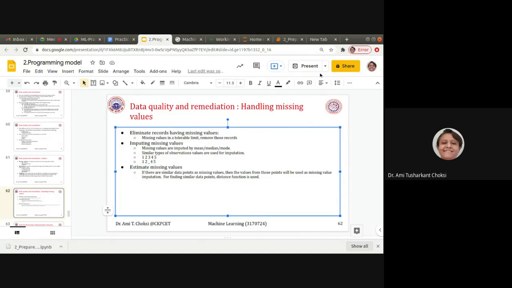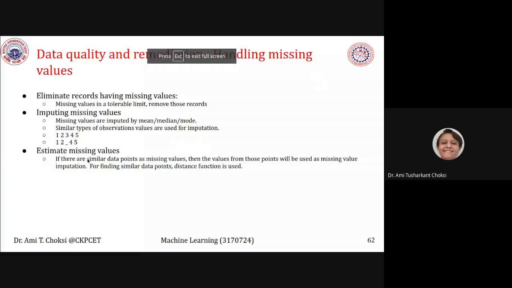Obviously you can, isn't it? See, I am showing you 1, 2, 3, 4, 5, and then we have one more row with 1, 2, underscore, 4, 5. So can you imagine that for this blank value we should have 3?